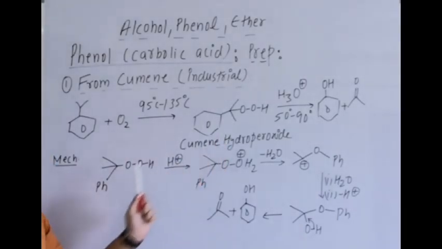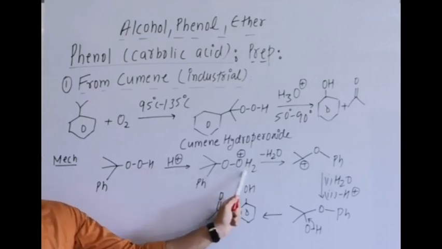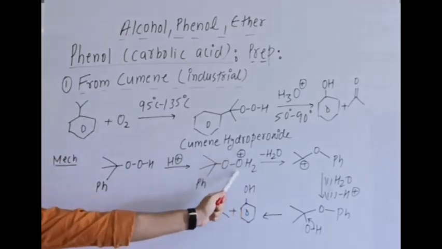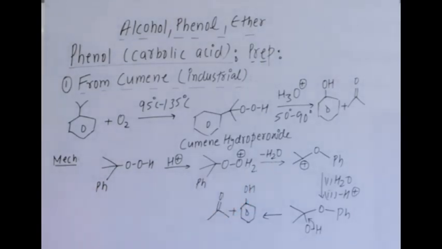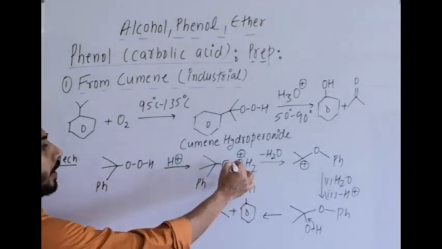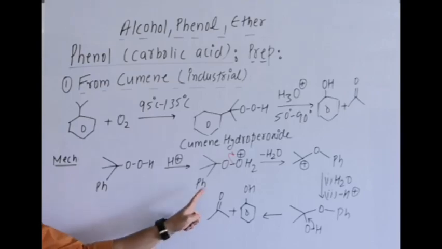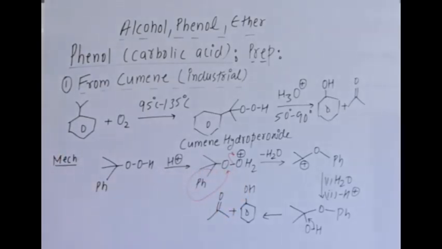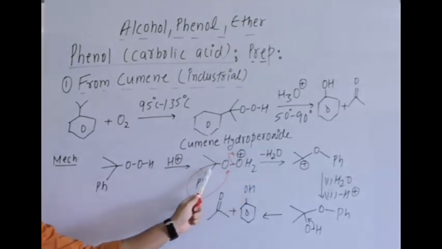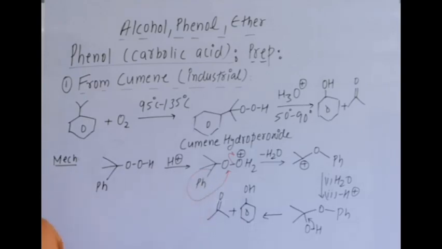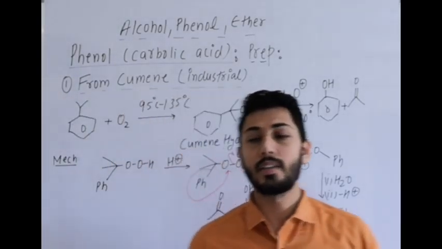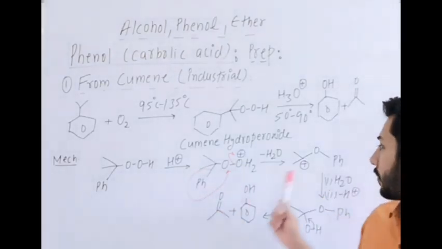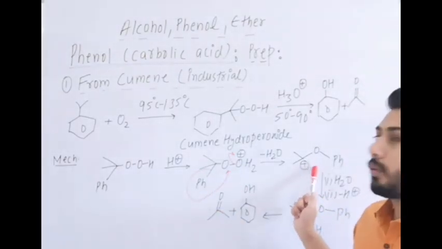Here this is cumene hydroperoxide with H plus. H plus is taken by the OH there, it forms OH2 plus. Then this will release, the leaving group departs, and simultaneously the Ph group migrates to this part. That means after the loss of H2O, this leaves, and simultaneously Ph migrates because migration tendency of phenyl is more as compared to alkyl groups. It migrates and then a carbocation is formed.